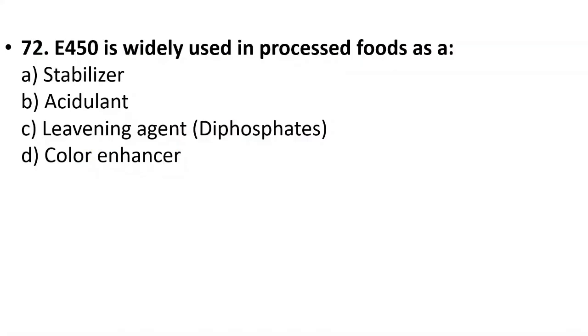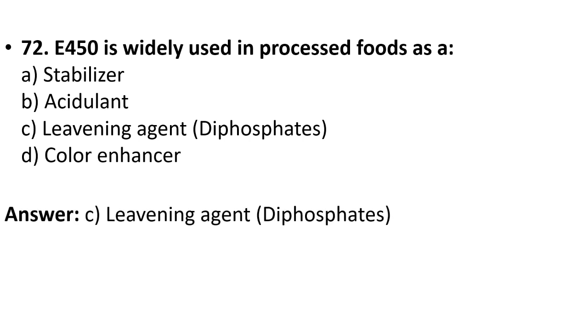72. E450 is widely used in processed foods as a stabilizer, acidulant, leavening agent, color enhancer. Your answer is option C, leavening agent, diphosphates.